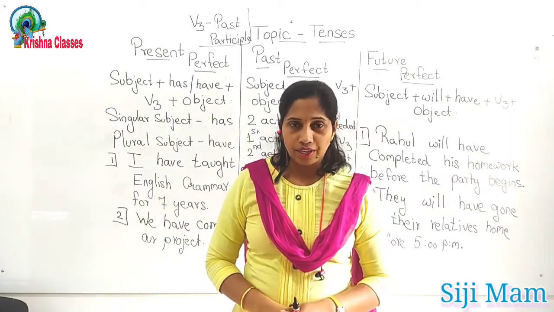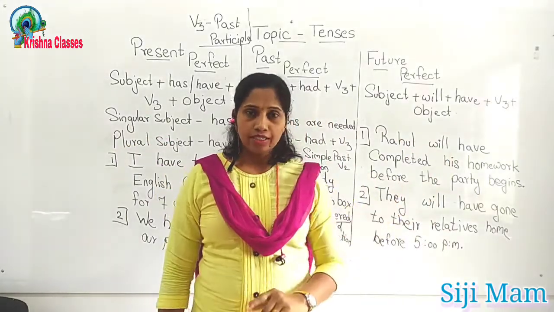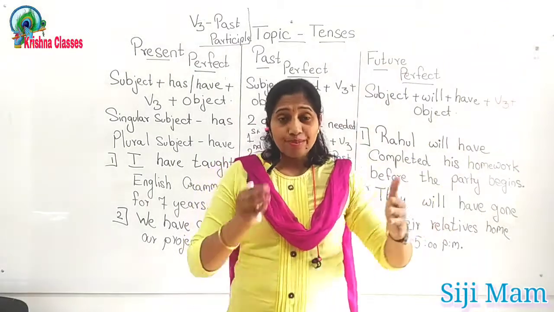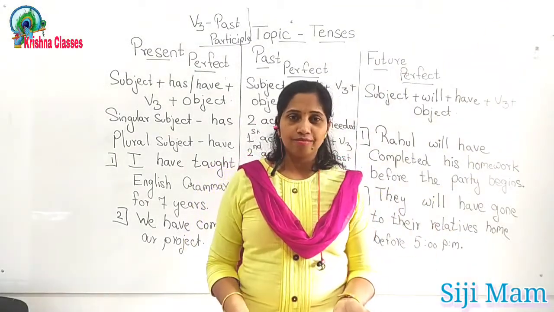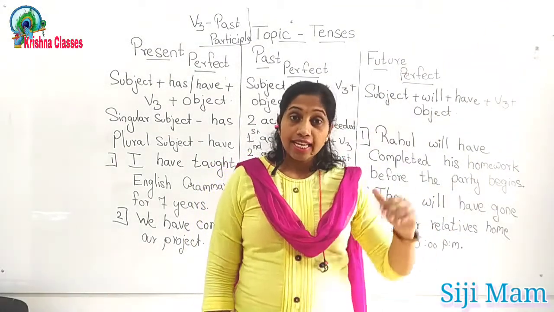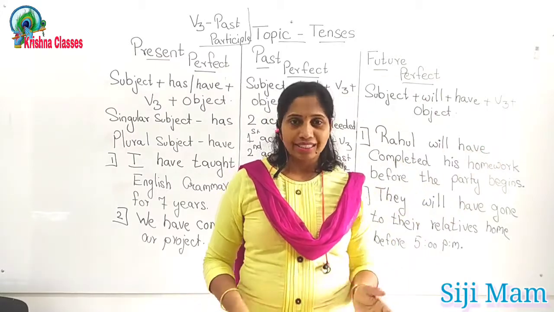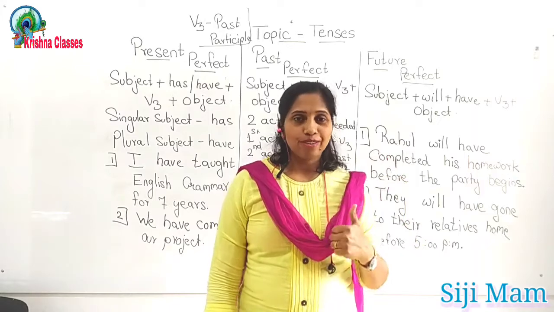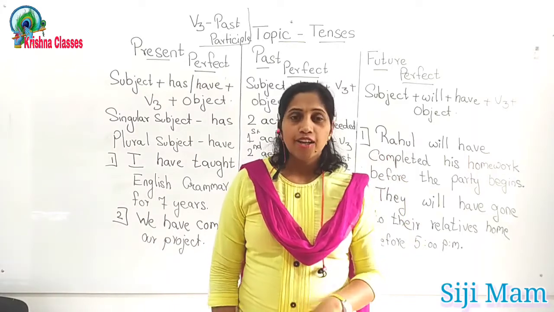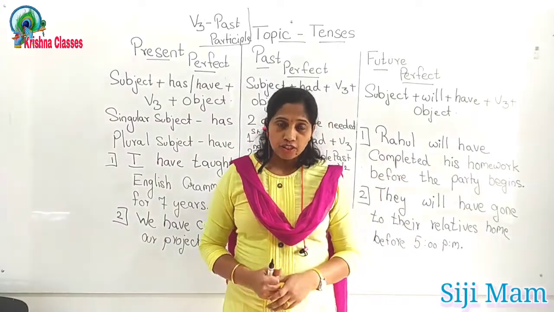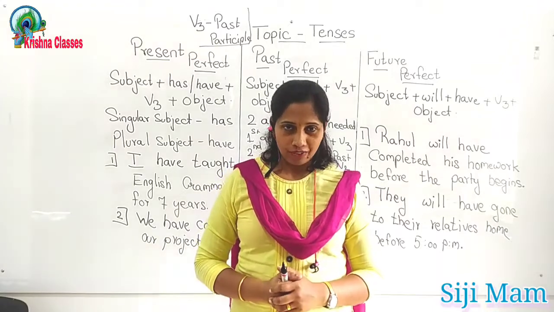That is past perfect tense. In future perfect tense, at a future time the specific action will be completed. That is future perfect tense. At a specific time the action will have completed. Hope everyone understood what I have taught you, right?